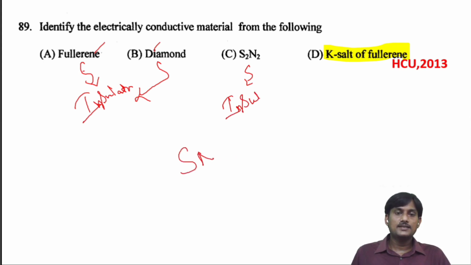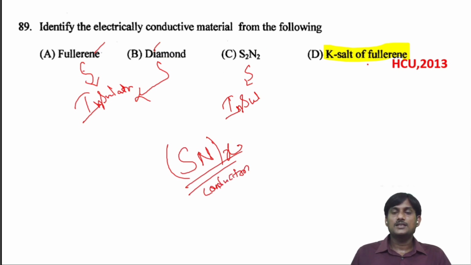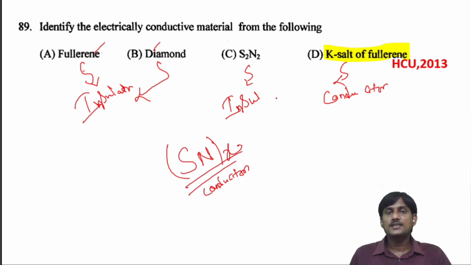But if you take (SN)x, the polymer of sulfur nitride, it's like graphite, it is also a conductor. When you introduce alkali metals like potassium into fullerenes, the material will become a conductor.